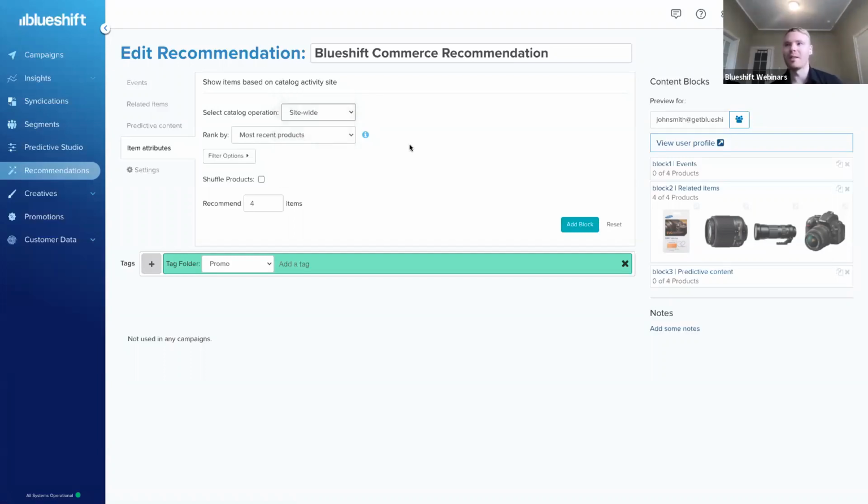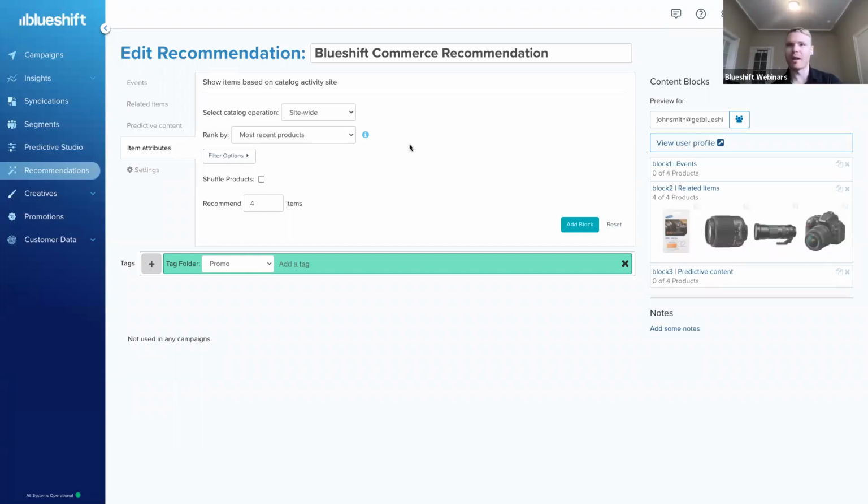So really simple as a non-technical user for me to choose some sort of outcome that I want to drive towards, and then rest assured, I'll be able to rely upon Blueshift to make those inferences and make sure that each one of these recommendations is tailored to every single user. And that calculation is going to be done at time of message send. So even if I'm building these days in advance, I can rest assured knowing that it's going to be personalized up to the minute right before we send that message.